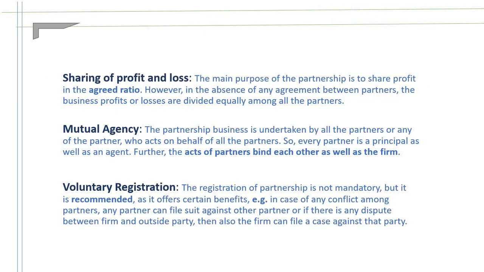Sharing of profit. The partners share their profit in their agreed ratio. In the absence of any agreement, they share the profits and losses equally among the partners. Mutual agency. The business is undertaken by all partners or any partner acting on behalf of all partners. Next, voluntary registration. The registration of a partnership is not mandatory, but it is recommended. In case of any conflicts among partners, any partner can file a suit against another partner, or if there is any dispute between the firm and outside parties.